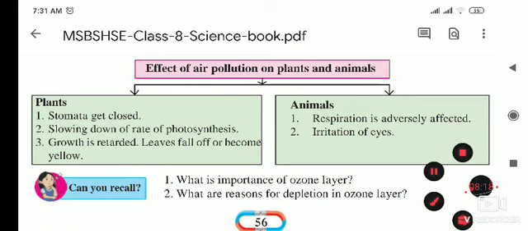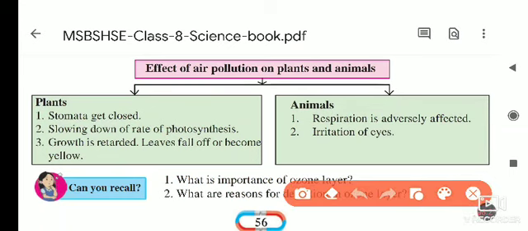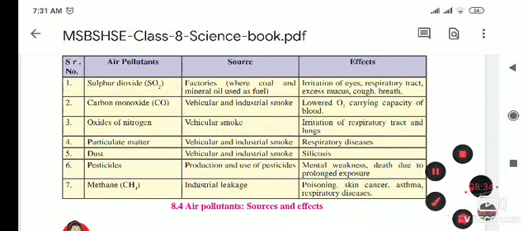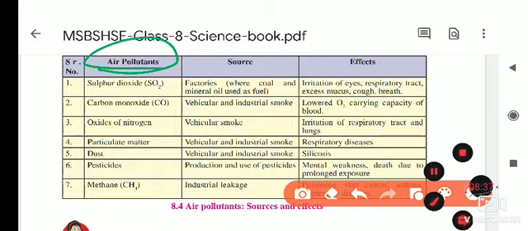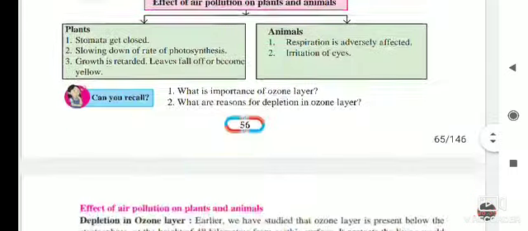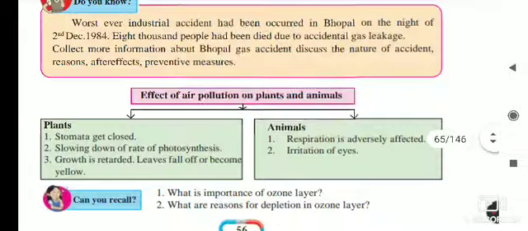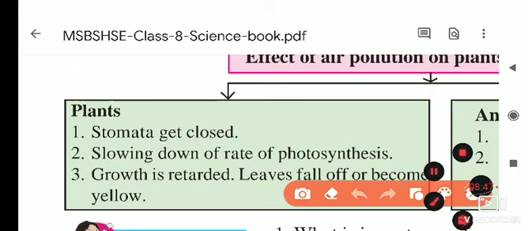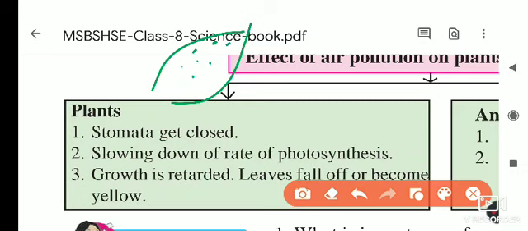Because of this, photosynthesis cannot take place in the proper way in those plants. So here we will see some effects of air pollution on plants and other animals. Earlier we saw the effects on human beings, and here it is plants and other animals. First of all we will see plants. Just now I gave you the example that when vehicles pass, dust particles and smoke particles cover the leaf, and it looks blackish.